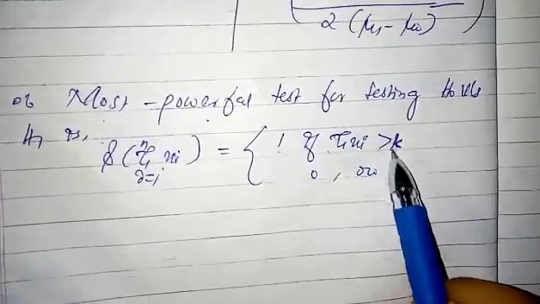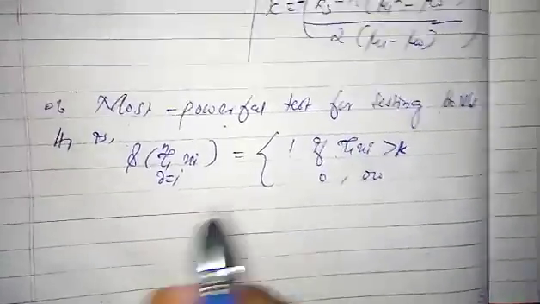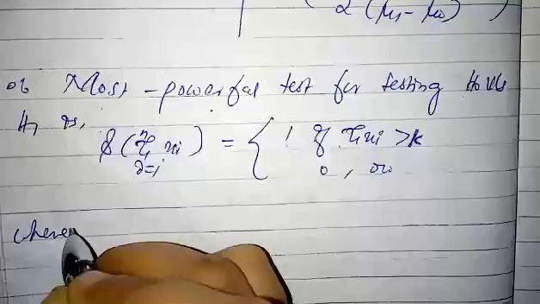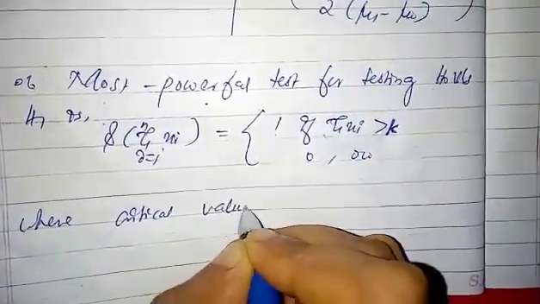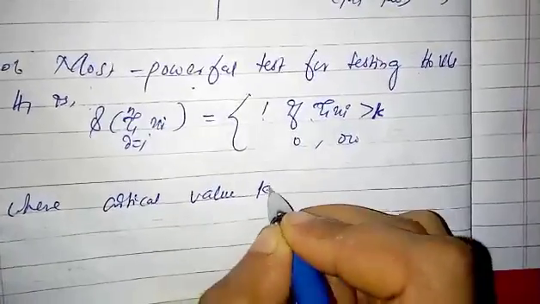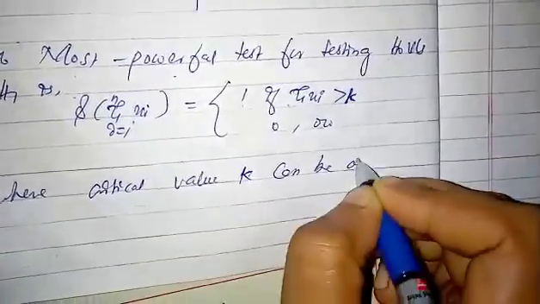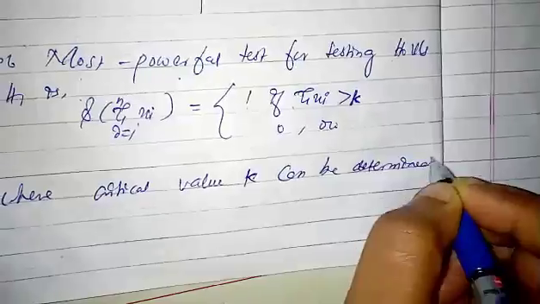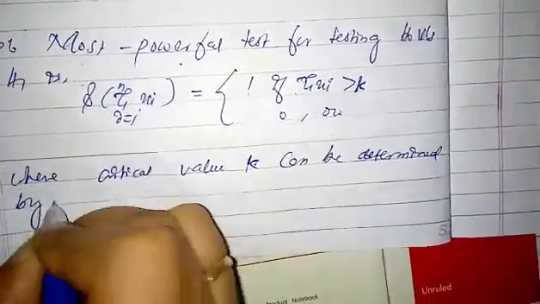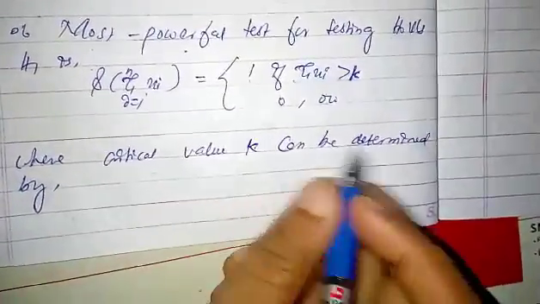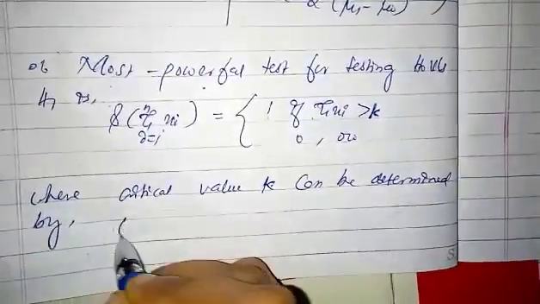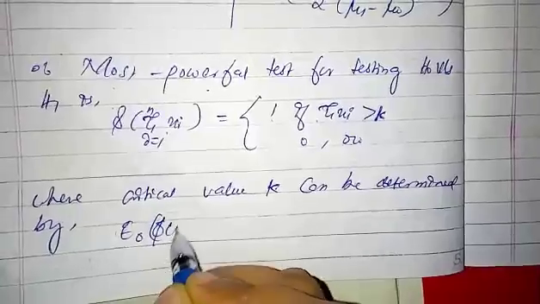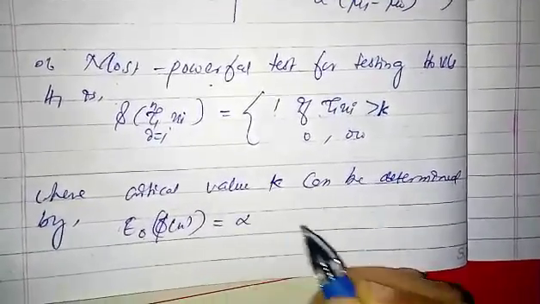So here we need to find out what the k value is, right? So the critical value k can be determined by using the size, that is expectation of phi of x under H0, which is equal to alpha, right?